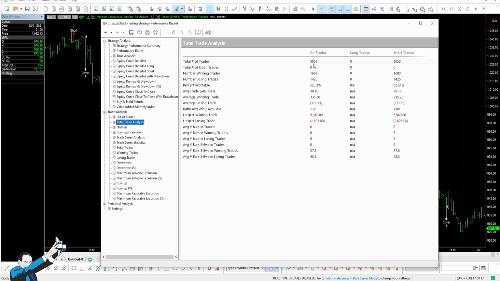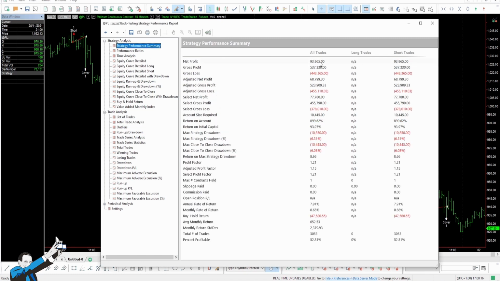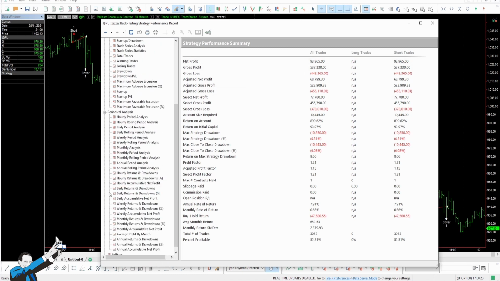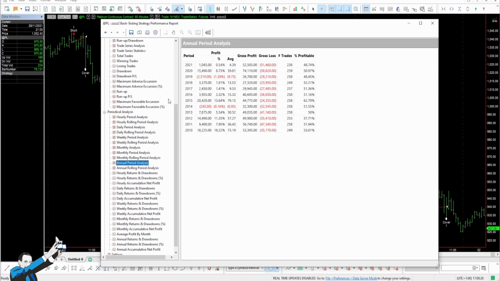Let's also check out how much the strategy would have earned trading it with a single contract. It's around $94,000, and if we also look at the yearly performance of the strategy, we see that there are only 2 years in the red.